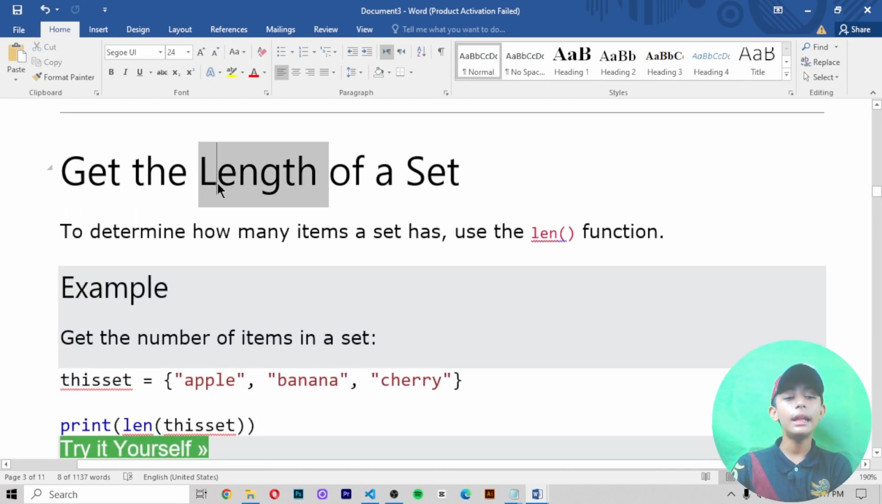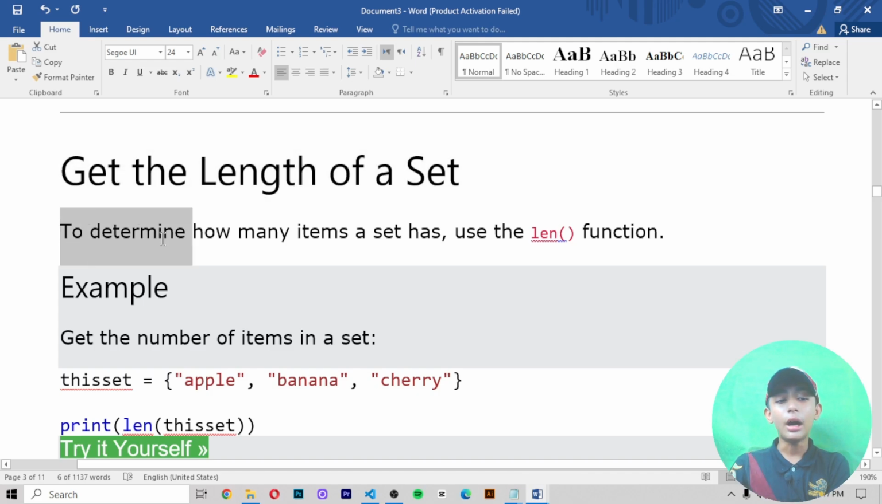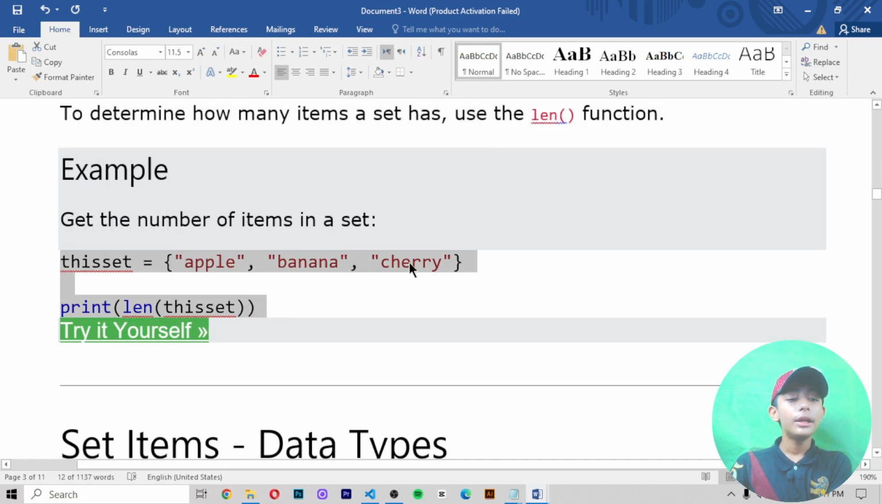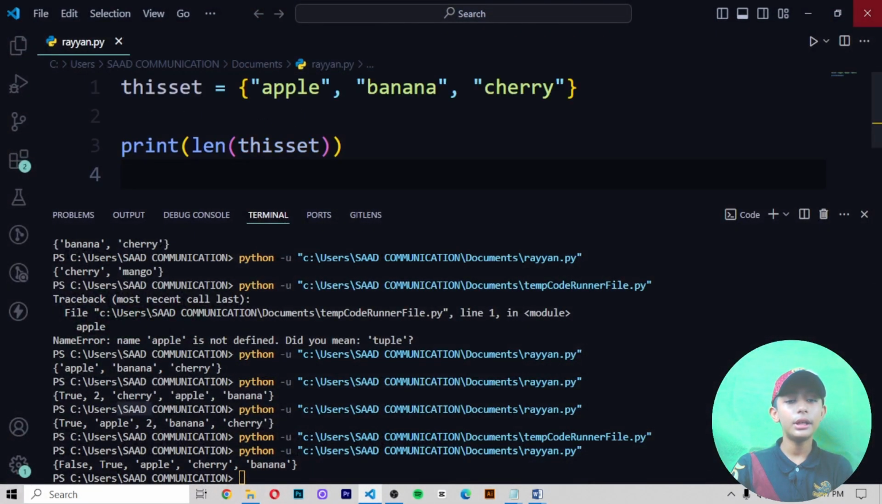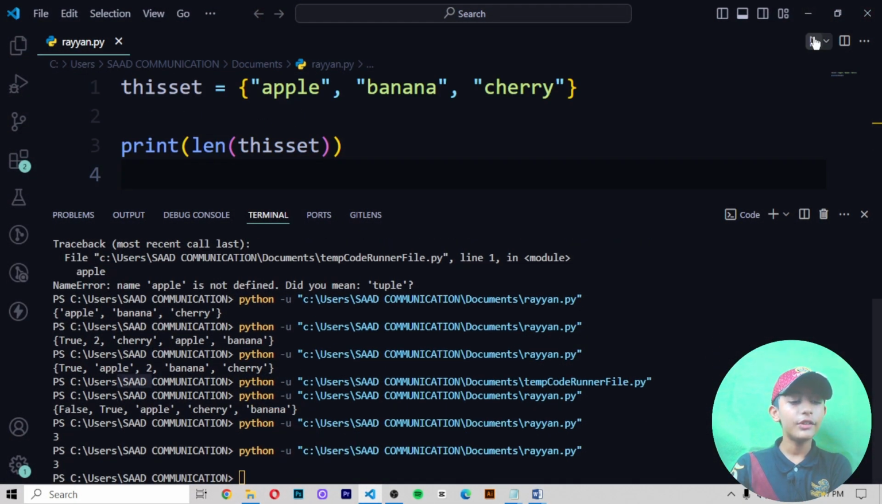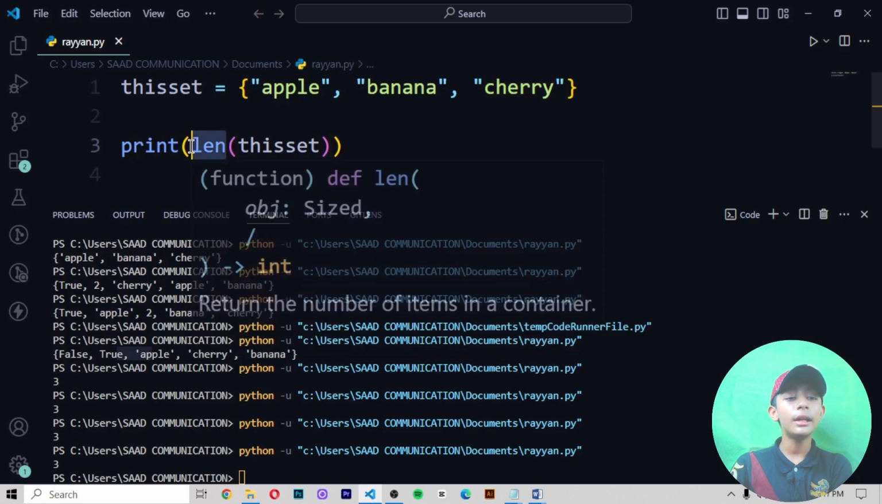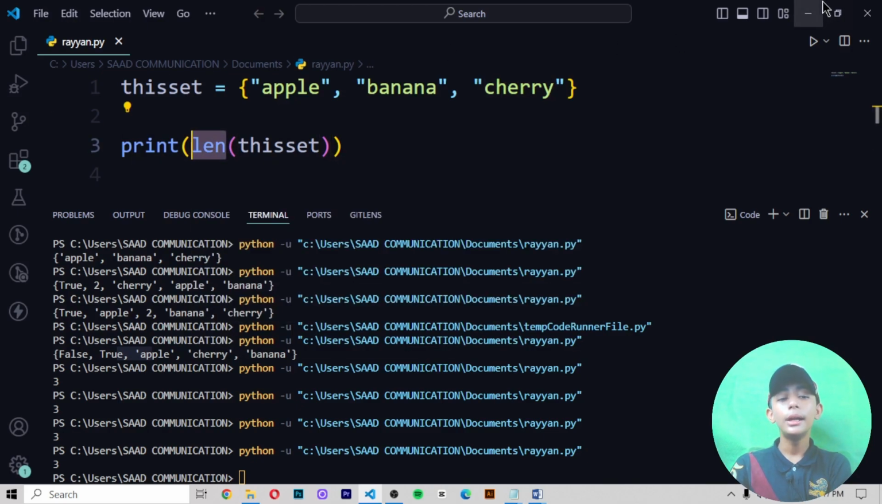Get the length of a set. To determine how many items a set has, use the len() function. In this example, we get the number of items in a set. When I copy it, paste it, save it and run it, it gives me 3. Why 3? Because there are only three items: apple, banana, then cherry. And it gives 3 because I wrote the length function here. Using the length function, you can determine the number of items. Then it gives me 3.